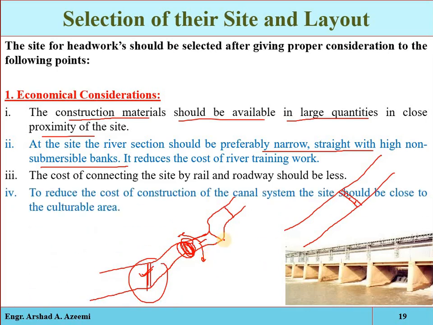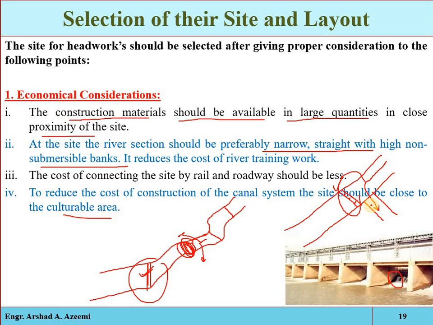To reduce the cost of construction of the canal system, the site should be close to the cultivable area. As we have discussed, why we are constructing headworks: just to divert safely, efficiently and effectively the required amount of water from the natural river into the canal, and then that water is transported into the agricultural area. So such a site will be selected from which the length of the canal is reduced.